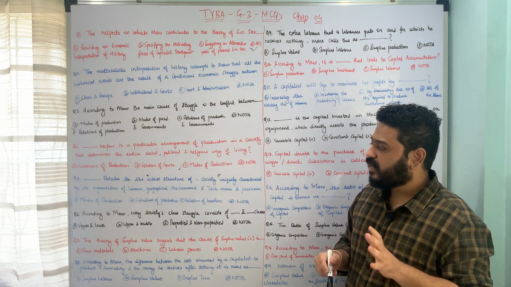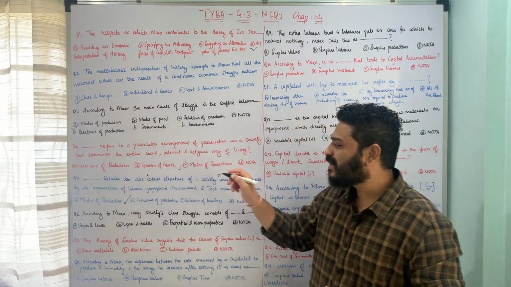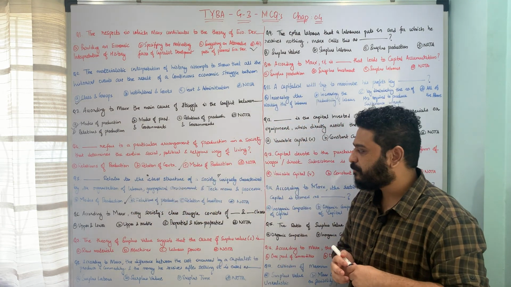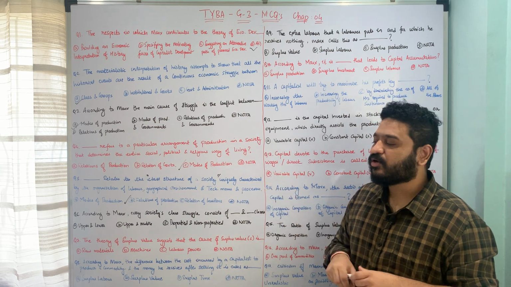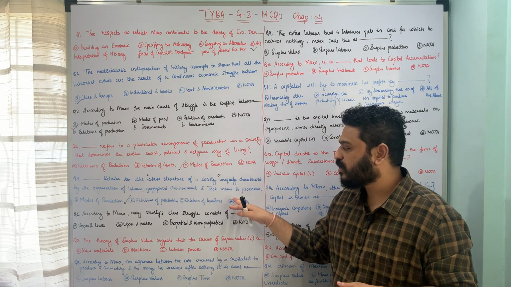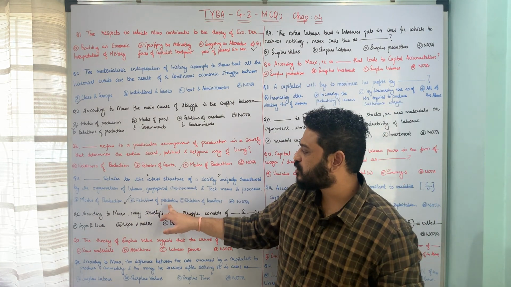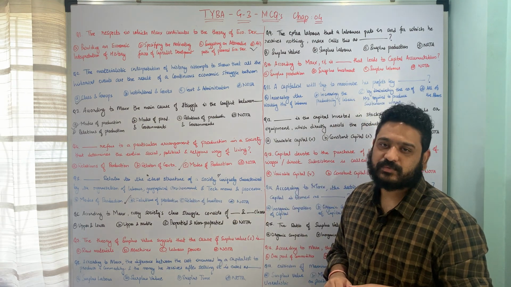So here it is option B, relations of production relates to the class struggle of a society uniquely characterized by the organization of labor, the geographical environment, and technological means and processes. So here option B, relations of production, is the correct answer to this question.